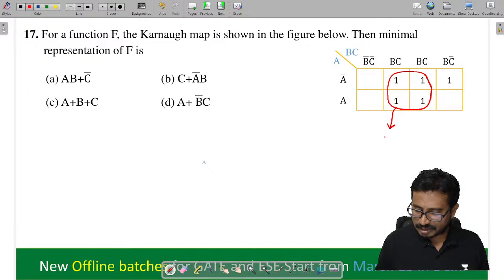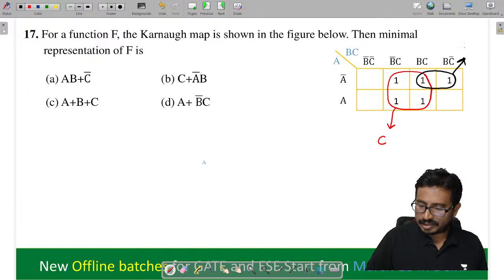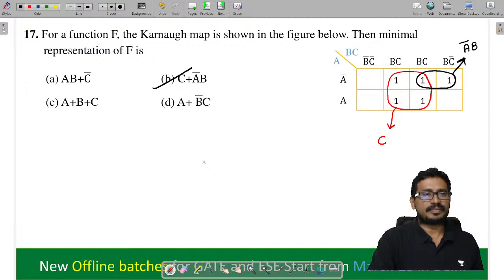We will get C. Thereafter I can do grouping here. By grouping this thing here, what will I get now? This is A bar B. So which option? C plus A bar B. Done.